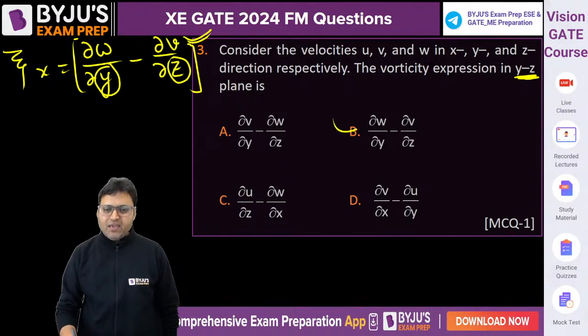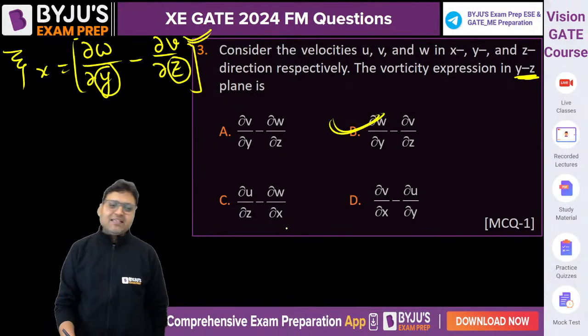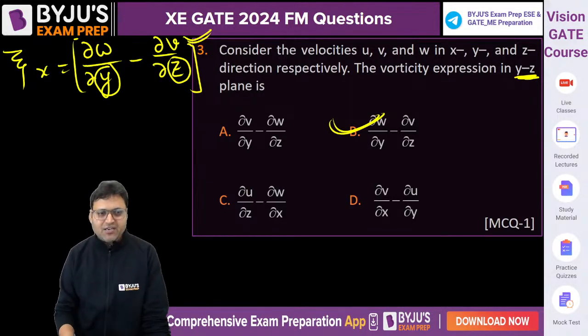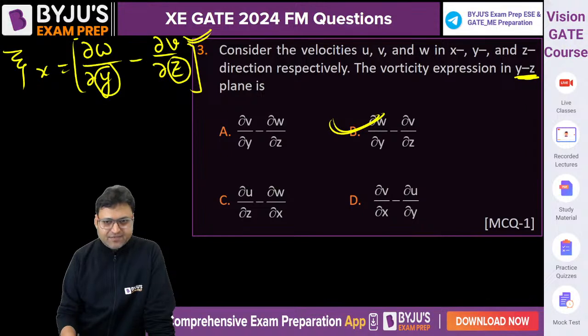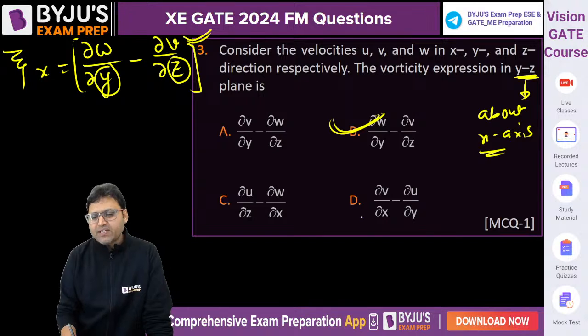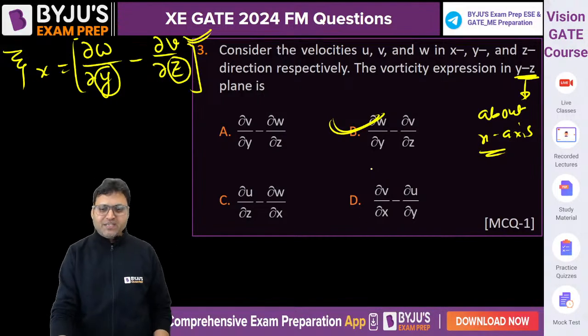Del w by del y minus del v by del z will be the vorticity in x direction, or about the x-axis. Vorticity in the yz plane is about the x-axis. That is the vorticity about the x-axis. I hope this is clear.